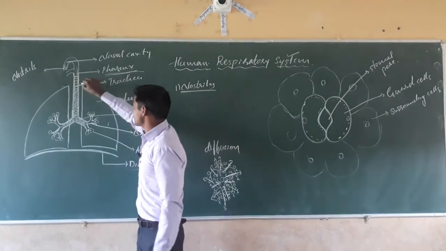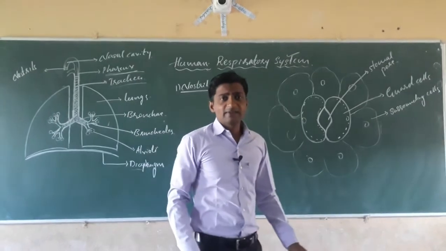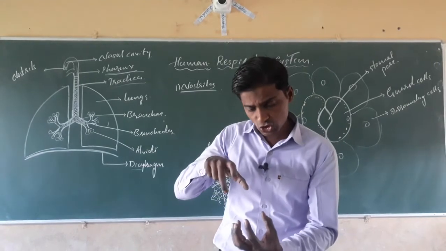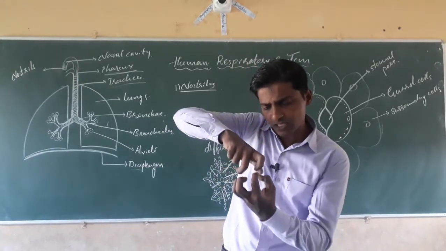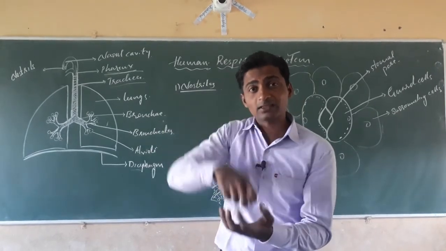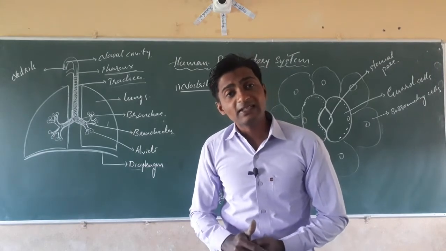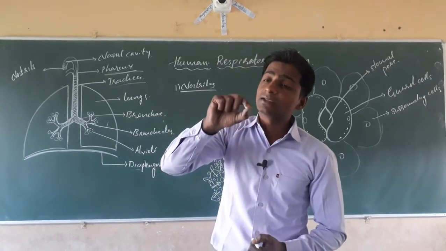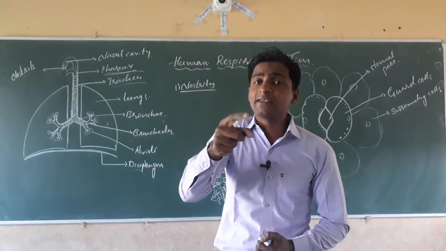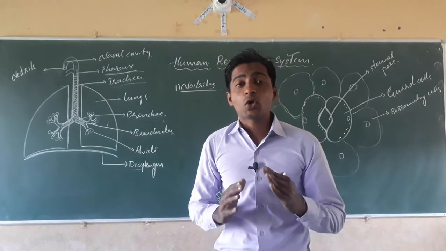See, come to the trachea. The trachea is a cartilaginous pipe in which cartilaginous rings are arranged one above the other. Cartilaginous rings, soft bone rings, are there. Why is the trachea cartilaginous? Because in examinations most of the time they ask why the trachea contains rings of cartilage. Because it avoids the collapse of air.